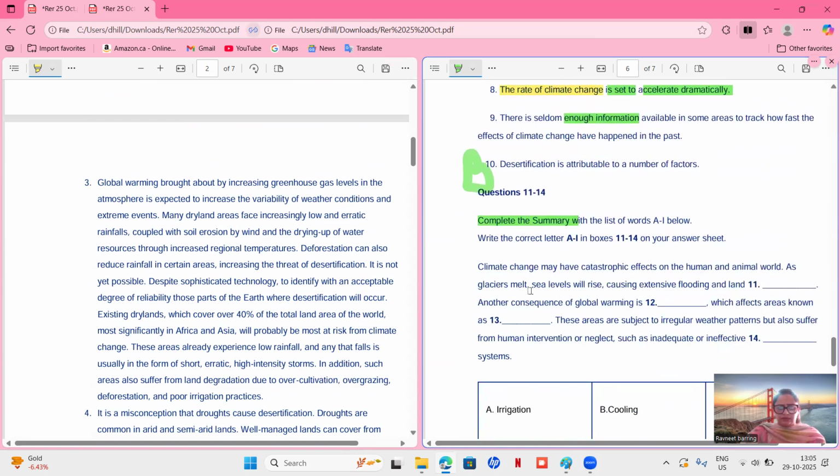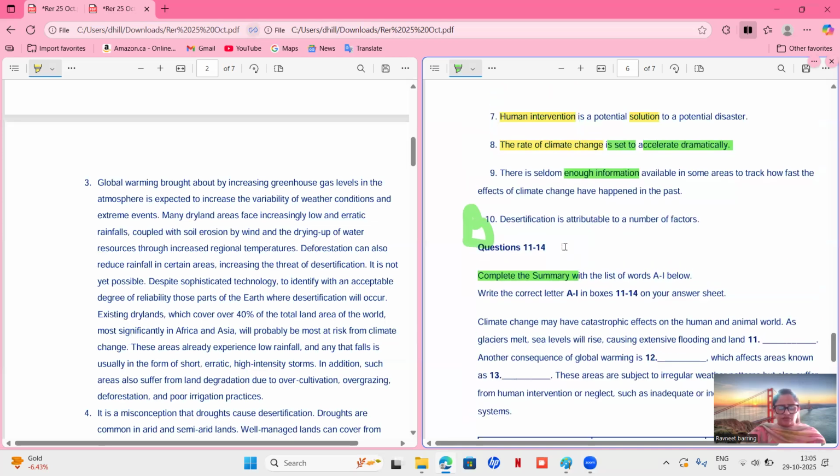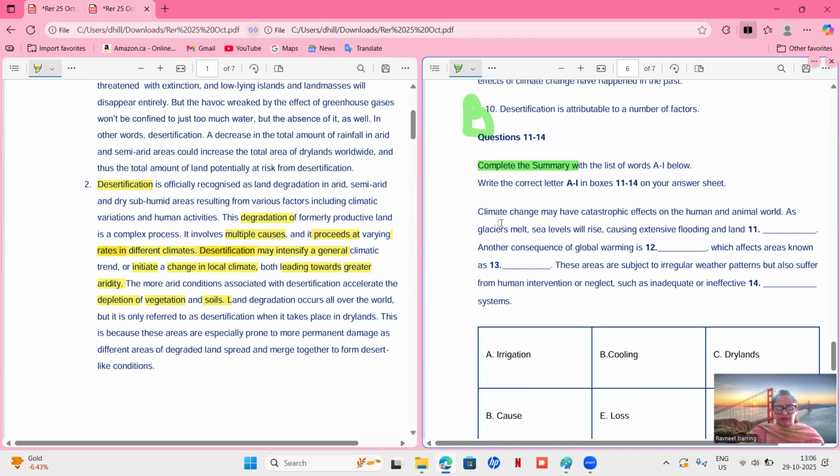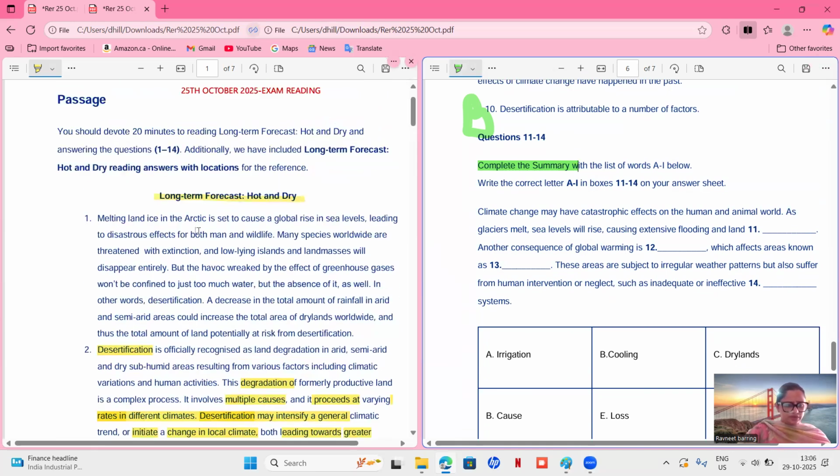All right. Let's do these ones because we have already read paragraph 1 and 2. We are not able to find anything related to these ones, but maybe let's see the summary, if anything is there in paragraph 1 and 2. Climate change may have catastrophic effects on human and animal world. So in the starting itself, they were talking about human and wildlife, the synonym. As glaciers melt, sea levels will rise, causing extensive flooding and land loss. So they were talking about the flooding thing here.